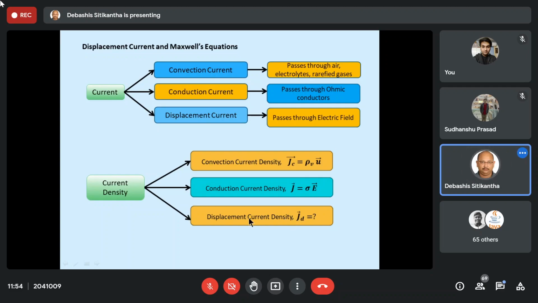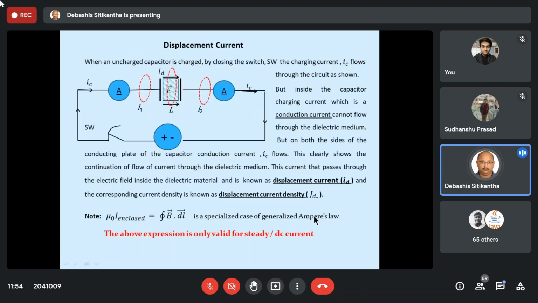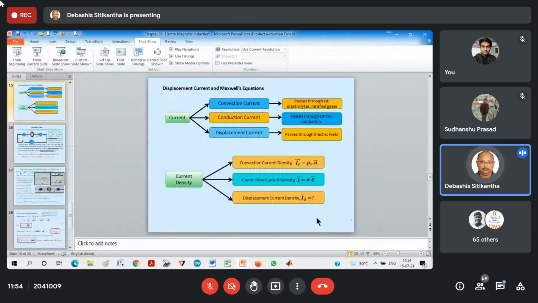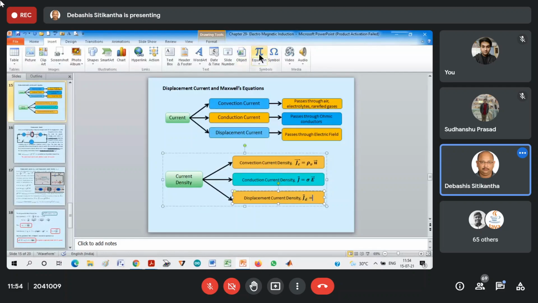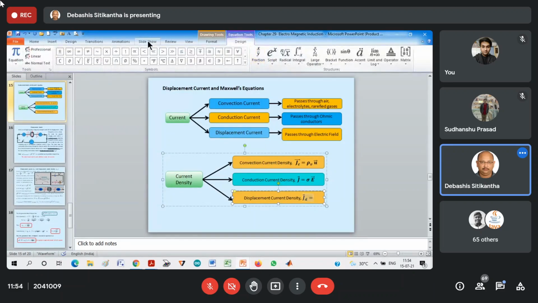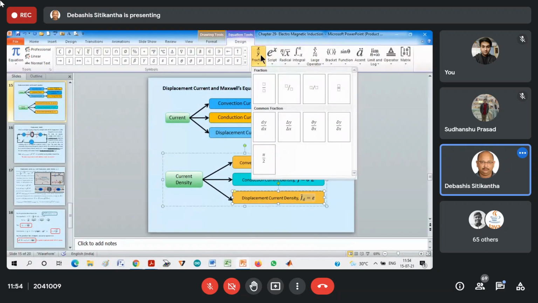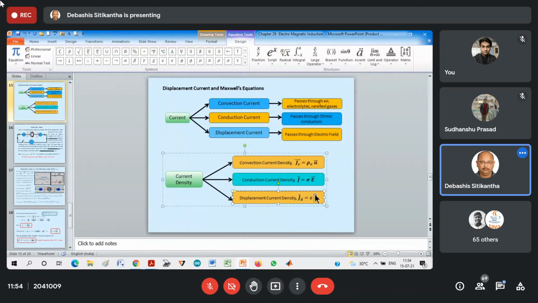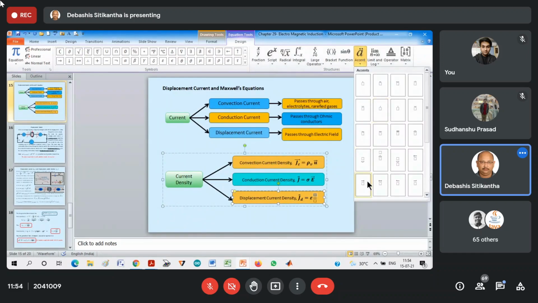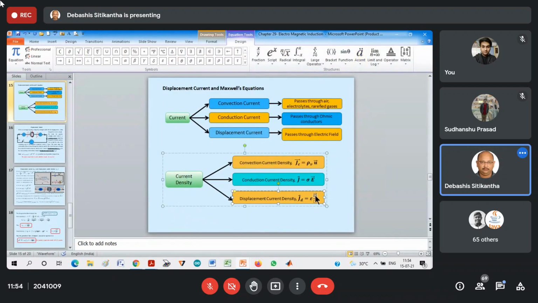Now ultimately we'll replace this by its original one. That is, this one is equal to epsilon times dE vector by dt.